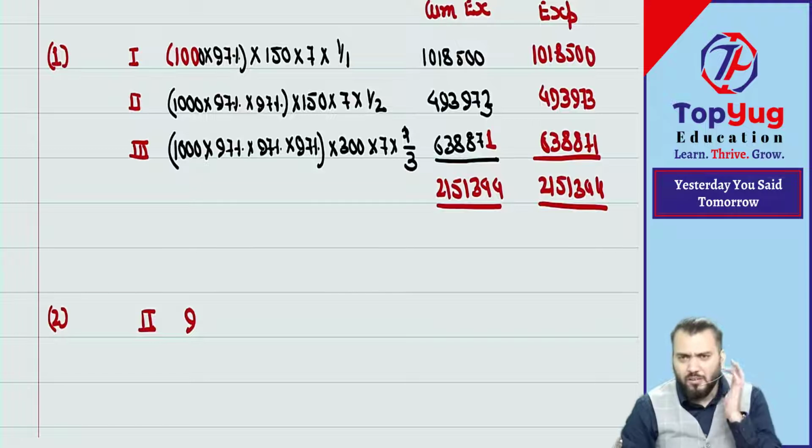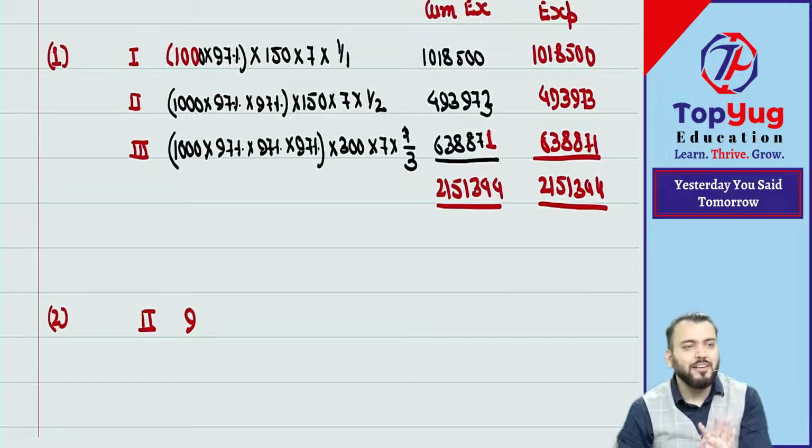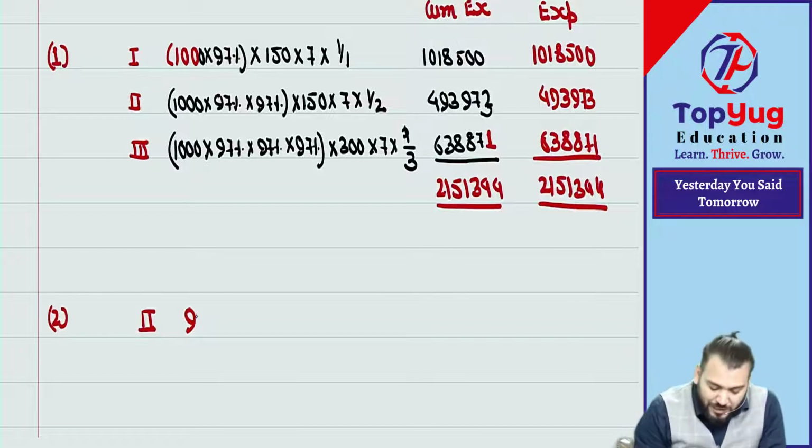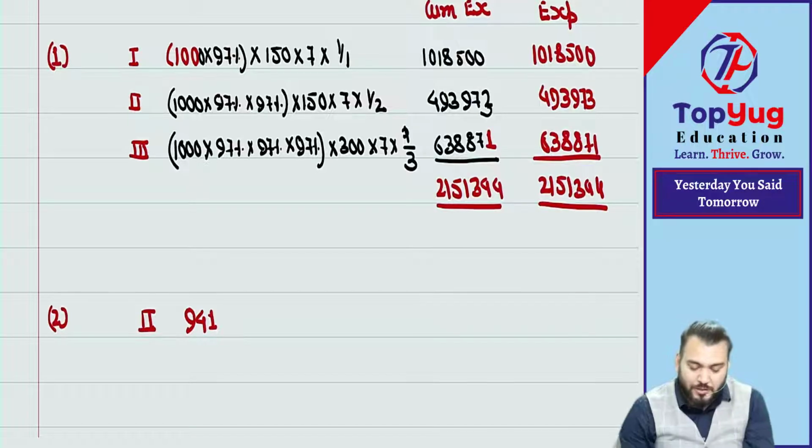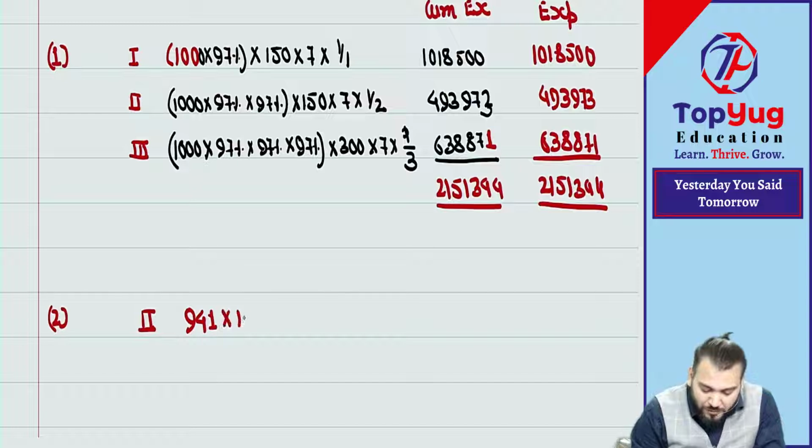940.9. Now normally what we should do, we should take the number of employees as a whole number, because it cannot be 0.9 employee. So better you should take 941 employees. Correct. 941 employees. 941 into what? 150 into what?